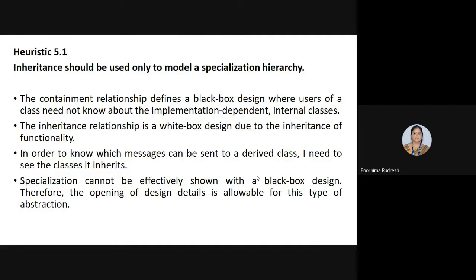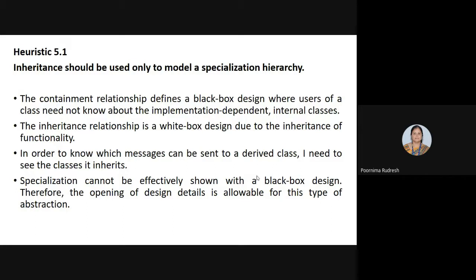In the containment relationship, one class may consist of objects of another class. When a class consists of objects of another class, it can simply make use of those objects without worrying about the implementation details, and that is the containment relationship, which defines the black box design.